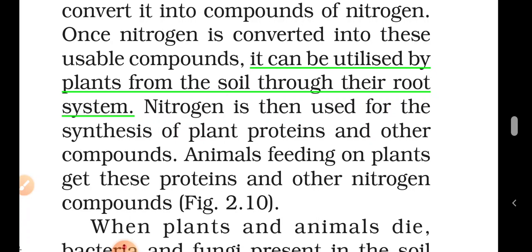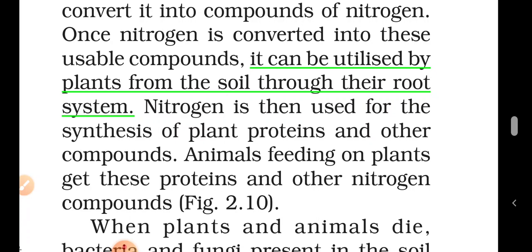Take the vegetables which we eat, for example carrot, which is rich in vitamin A. Carrot is also rich in proteins. The proteins and vitamins in the carrot contain nitrogen.